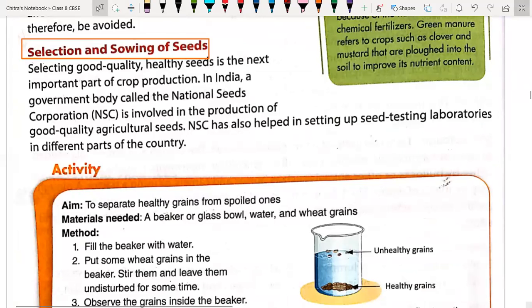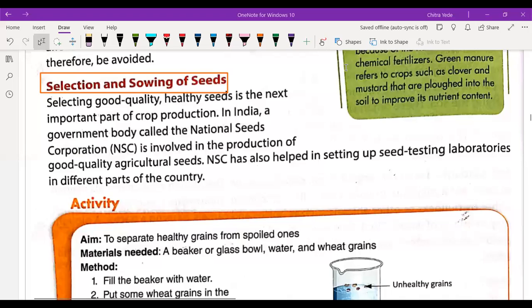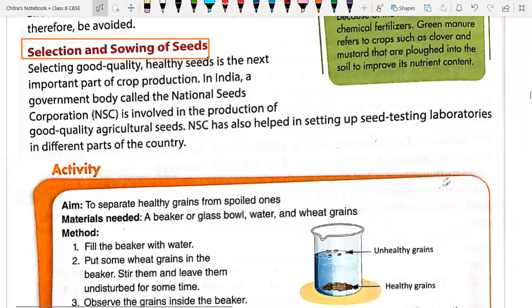This is the second step and it is really very important to select the proper seed for the particular crop. Selecting good quality seed is very important. The seeds must be healthy. This is the next important part of crop production: the selection and sowing of seed.